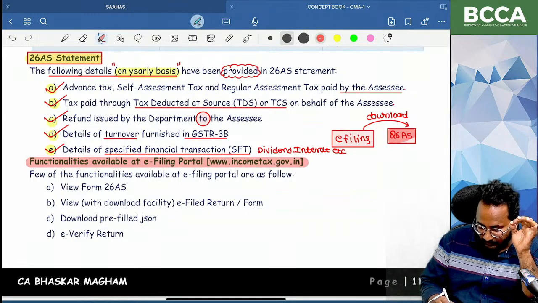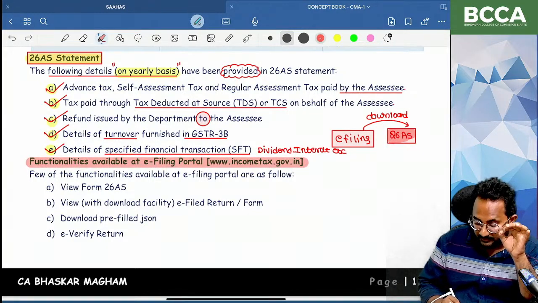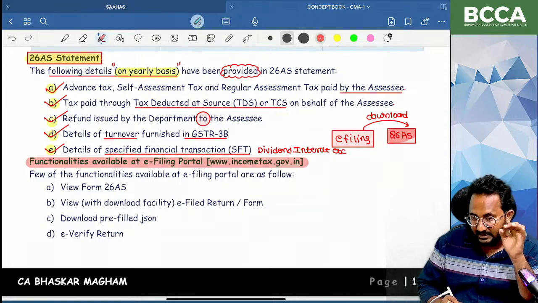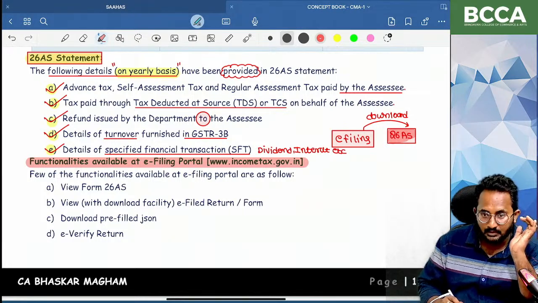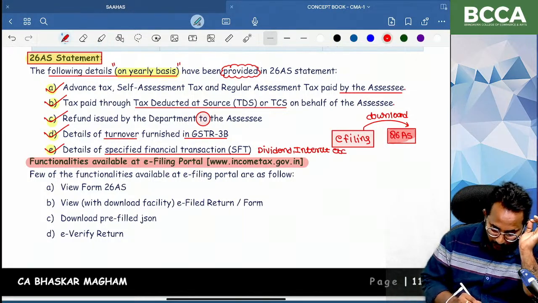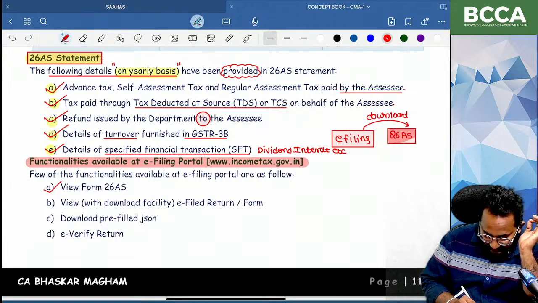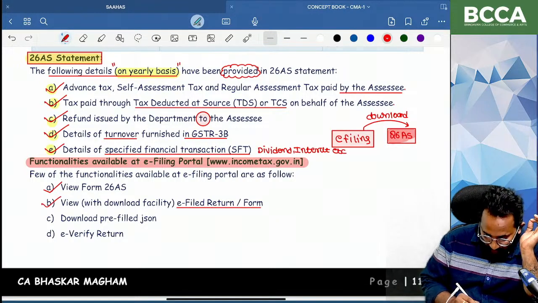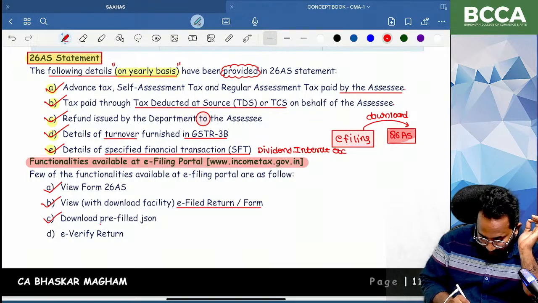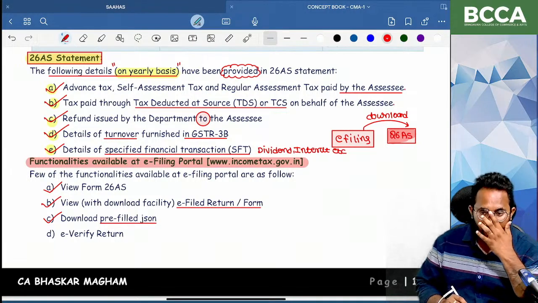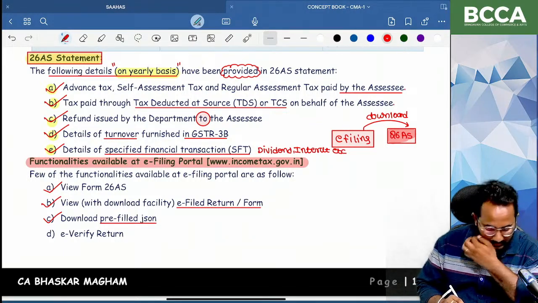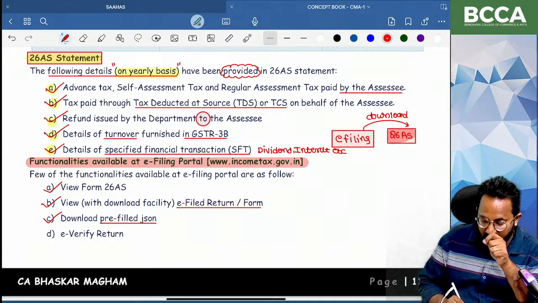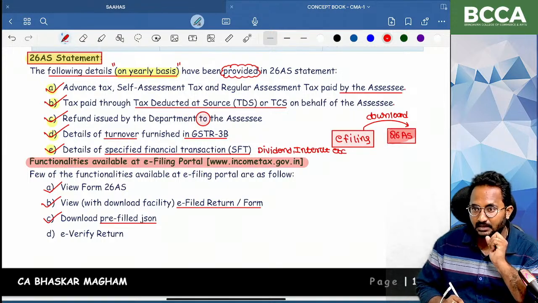If you observe the e-filing portal website, www.incometax.gov.in, in that you can view and download the 26AS, e-file the return of income, and download the pre-filled JSON. Normally this is in one format; you can download all the things in CSV format and file the return.